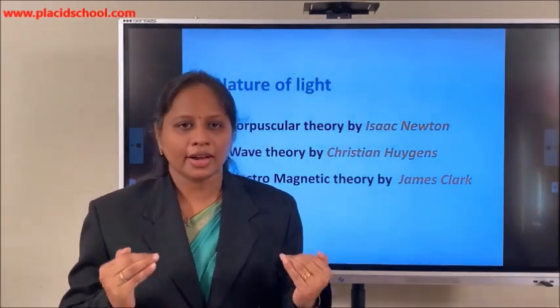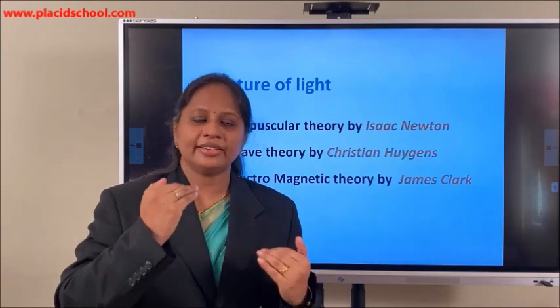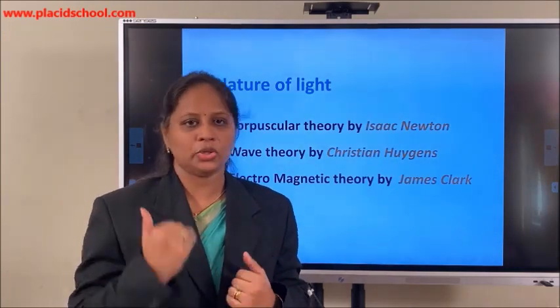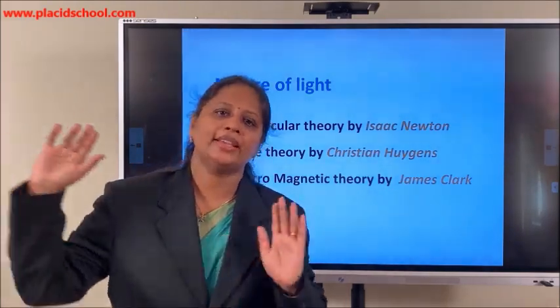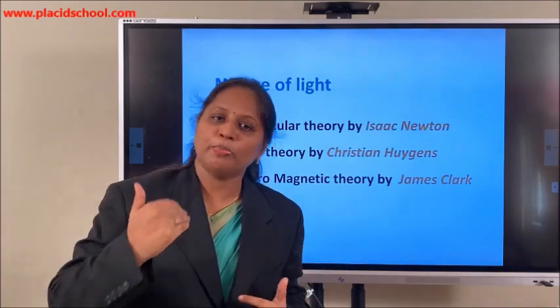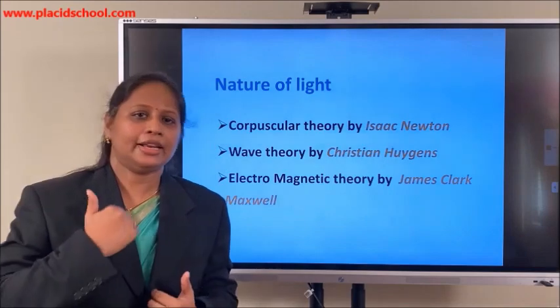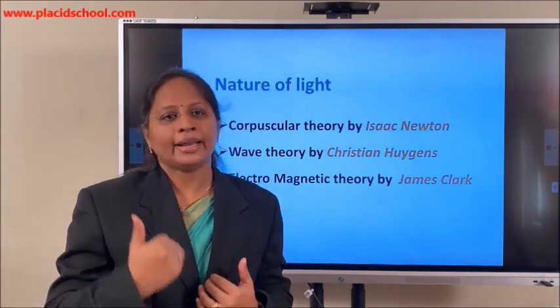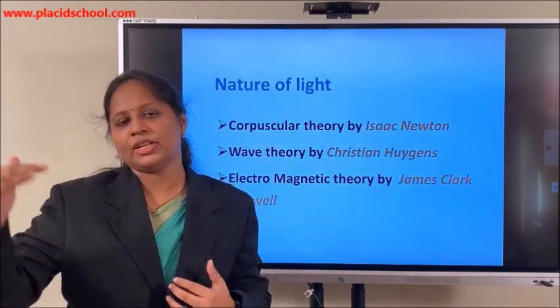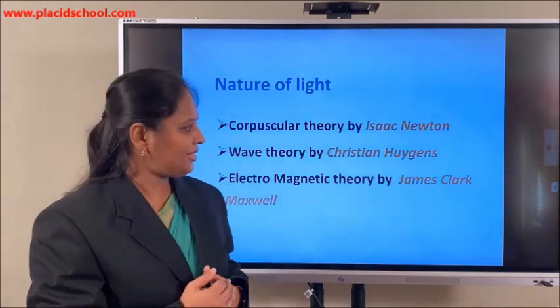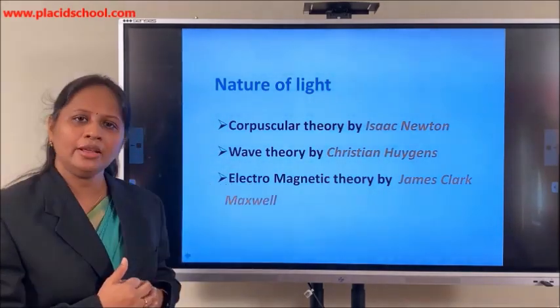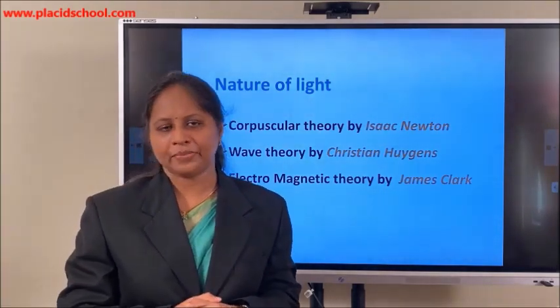Light consists of both electric and magnetic fields which are perpendicular to each other, and the light propagates in the direction perpendicular to both electric and magnetic fields. That means if the electric field is in the x direction and the magnetic field is in the y direction, the propagation is in the z direction. But this theory also could not explain photoelectric effect completely.